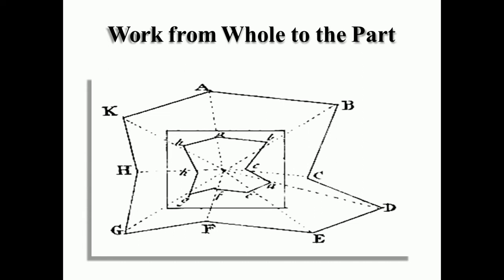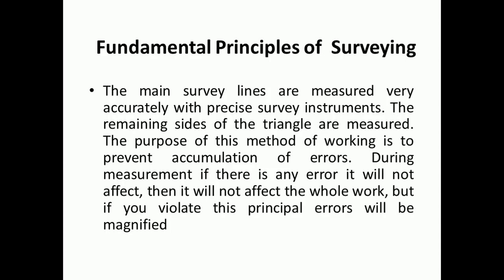So first of all, we have to establish the control points, then go on dividing the area into smaller parts. The main survey lines are measured very accurately with precise survey instruments. The remaining sides of the triangles are measured. The purpose of this method of working is to prevent the accumulation of errors. During measurement, if there is any error, it will not affect the whole work. But if you violate this principle, errors will get magnified.